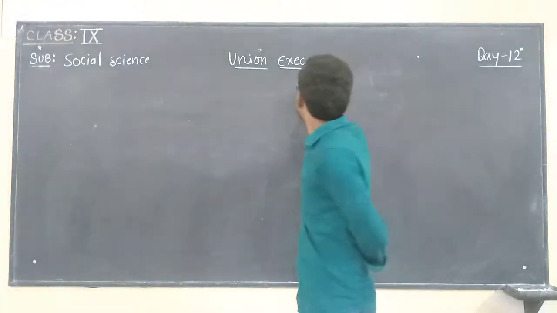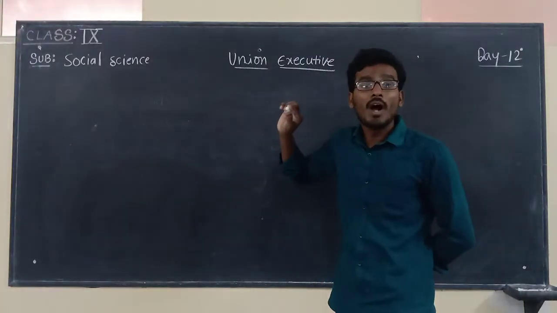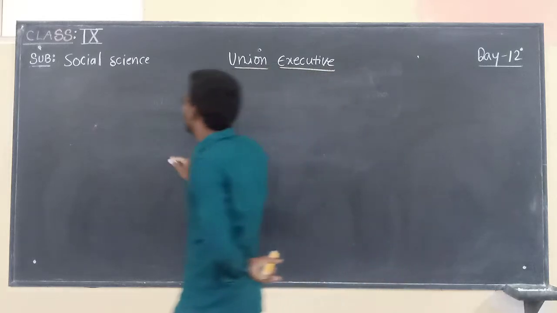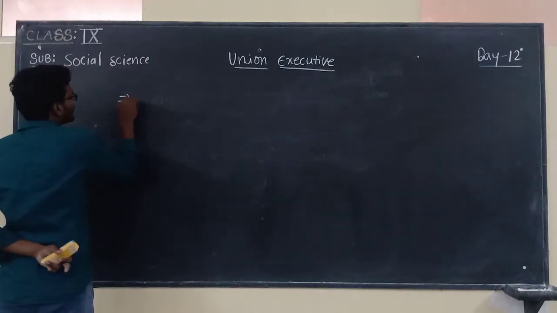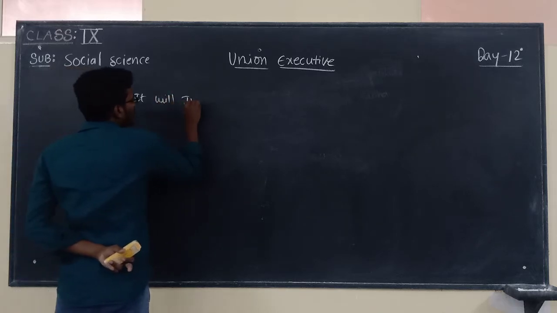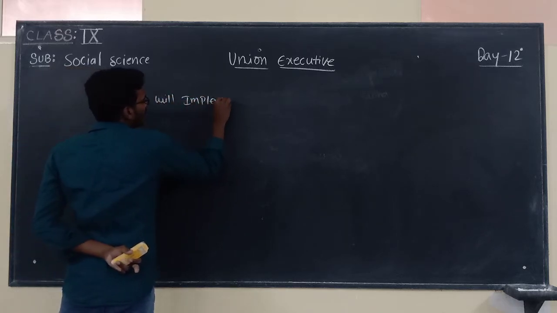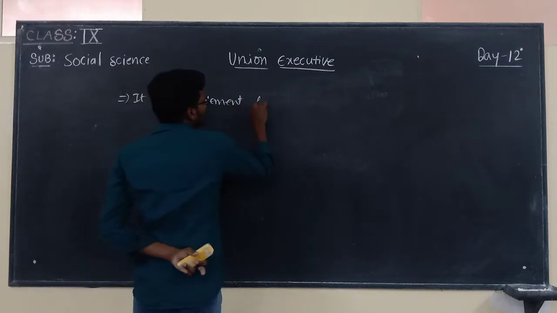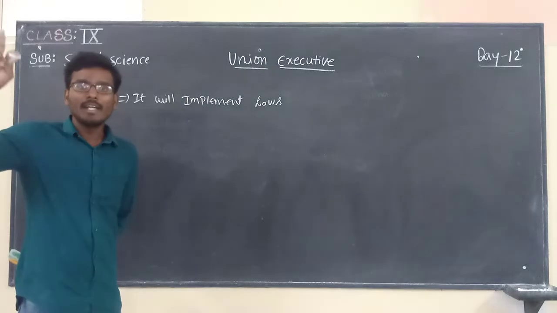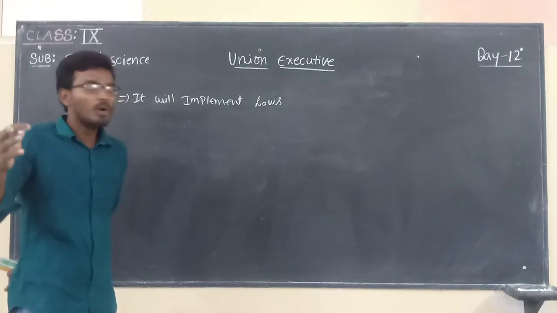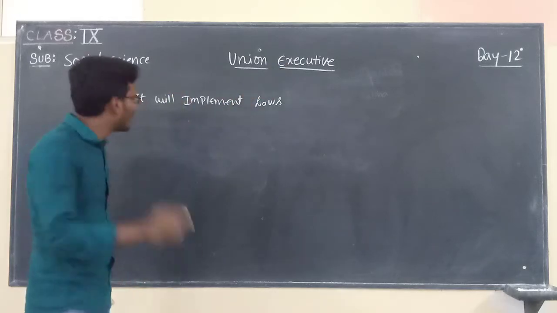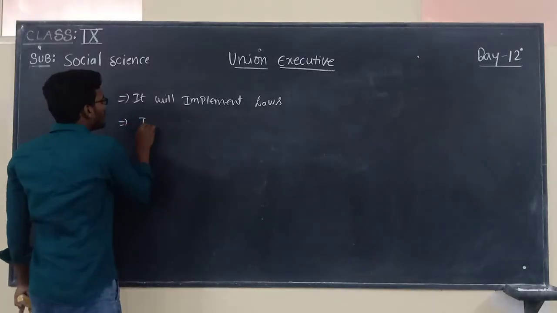Now, what is the major function of a union executive? It will implement laws. Who will make laws? Legislature will make laws. Those laws are implemented by union executive,